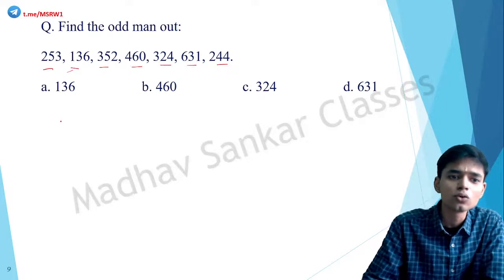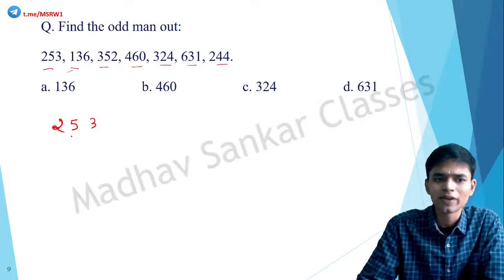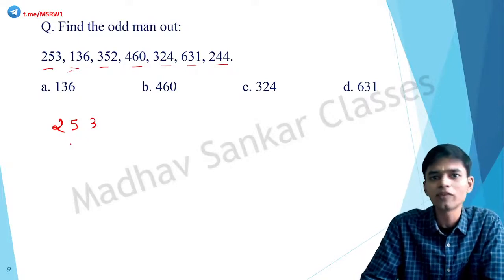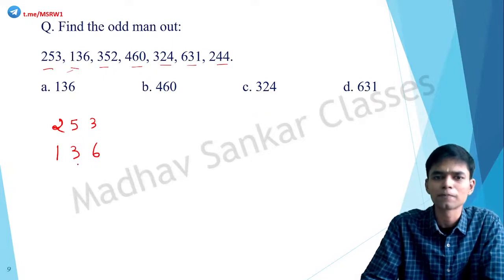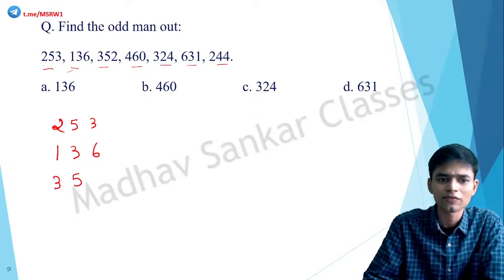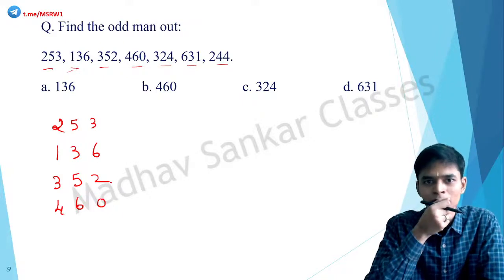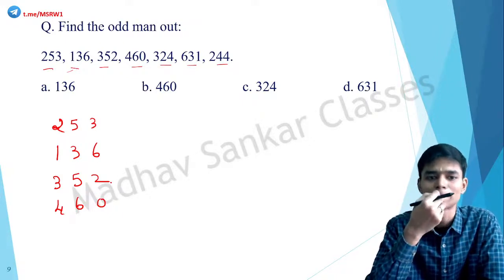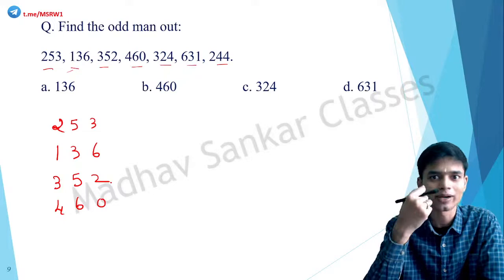So 2, 5, 3. 2 plus 3 is 5, so that works. So it could be one of the things, but that does not work for this. 1 plus 6 is not 3. Say, let's try another one. 3, 5, 2. 3 plus 2 is 5, that works. But 4, 6, 0. 4 plus 0 is not 6, so that doesn't work. So it's not the case. What else could be the case here? Think about it. Okay, once you do more of these questions, you will easily be able to identify this.